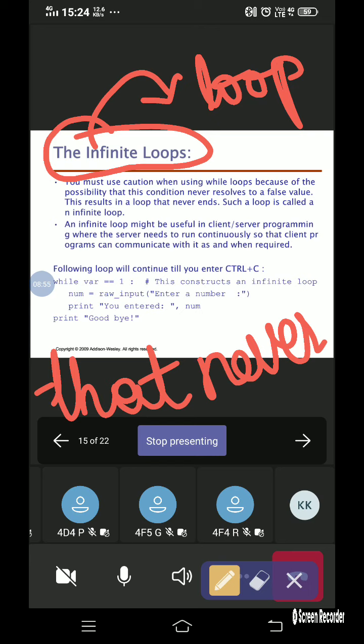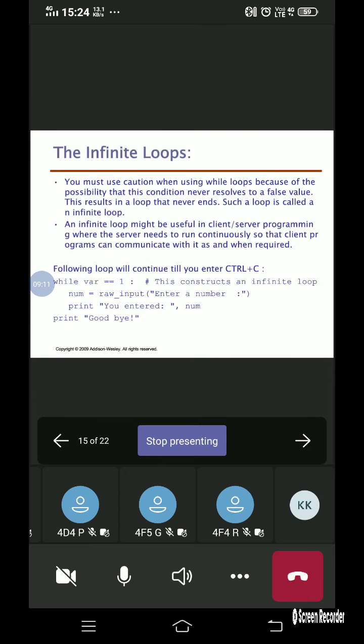So what is the usage of this infinite loop? Where is it actually going to be used? The infinite loop will be useful in client server programming. How? Because in client server programming, the server needs to run continuously so that the programs can communicate with it whenever required. For that purpose, an infinite loop is very useful in client server programming.